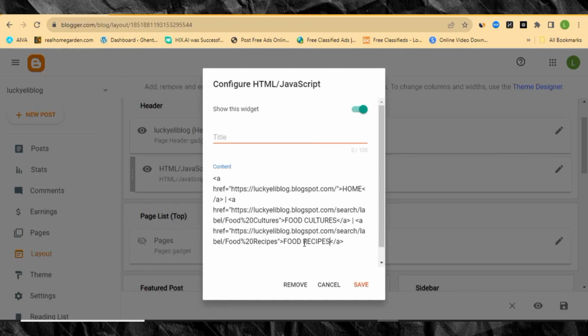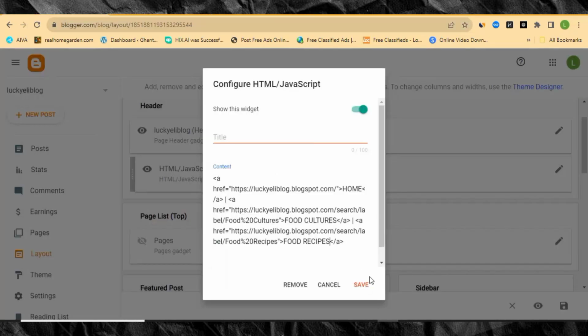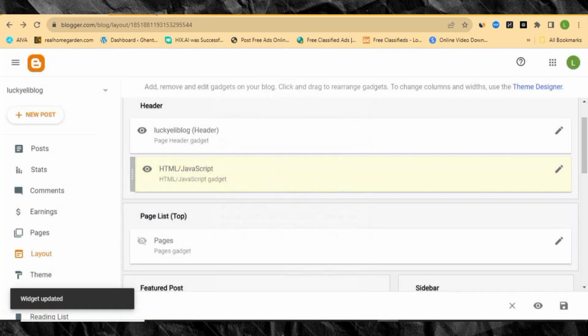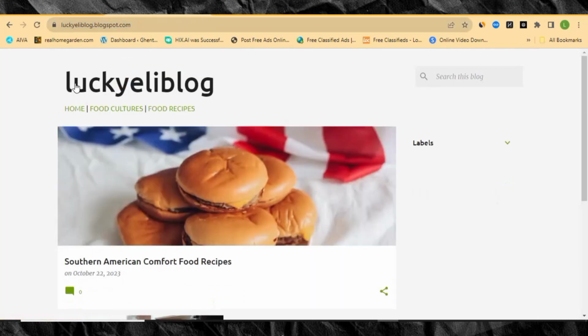I think the name is food recipes, right? All right, so that is it. Then we're gonna save it. So now let's go back and refresh our website, or let's come back to the home page. You can now see that we are having two categories together with the home page right here. So everything is now nice.